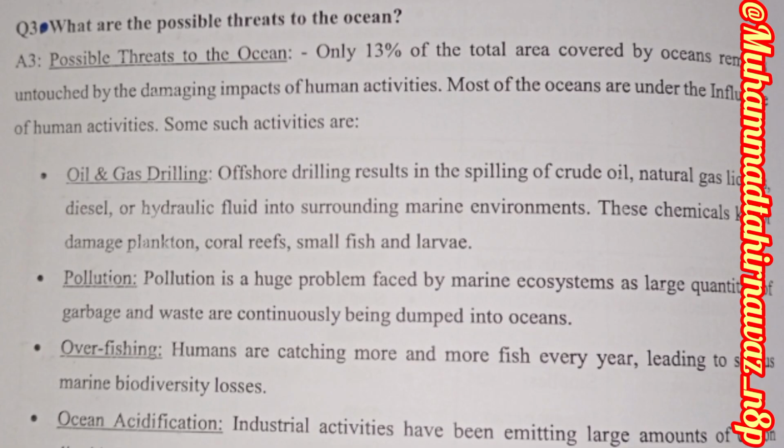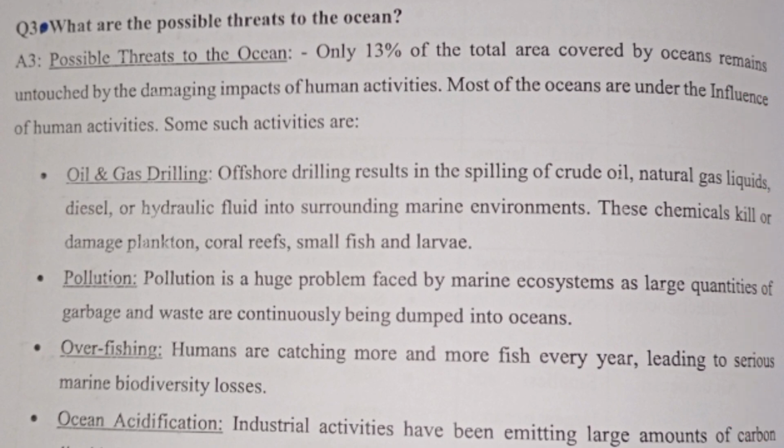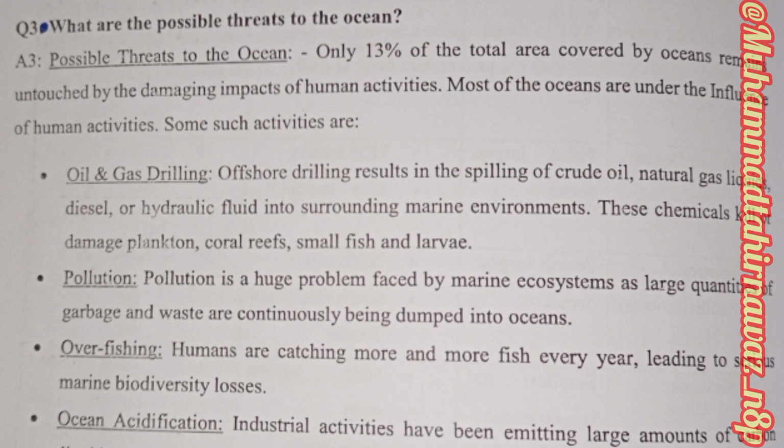What are the possible threats to the ocean? Answer. Only 13% of the total area covered by the ocean remains untouched by the damaging impact of human activity. Most of the ocean is under the influence of human activities.